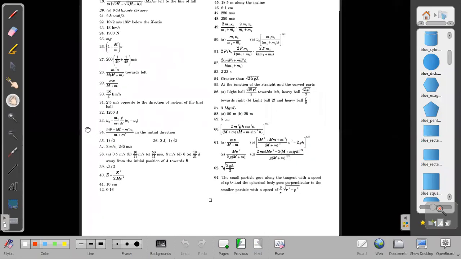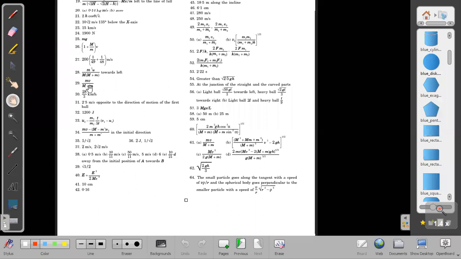Yes, sir. Small m square into u upon capital M into small m plus capital M plus small m. He is saying towards left, but I will say towards right because my situation was different. I assumed that the left side man is jumping first. If he is jumping first, then he will provide more impulse, so more impulse will be towards the right side. So finally the plank will be moving towards right in our question, and in their question, the plank is moving towards left.